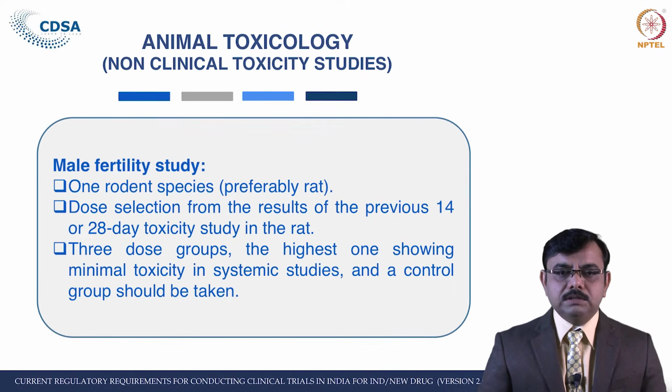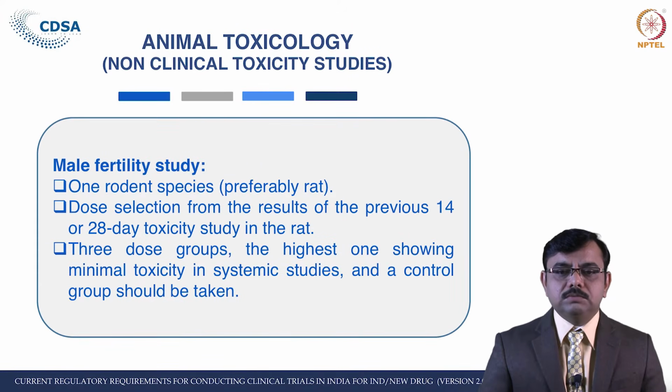Then the male fertility study. In these studies, one rodent species, preferably rat, should be used, and the dose selection should be done from the result of the previous 14 or 28 days toxicity studies.